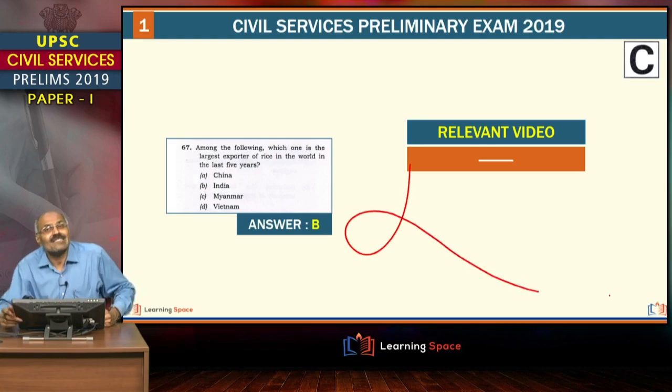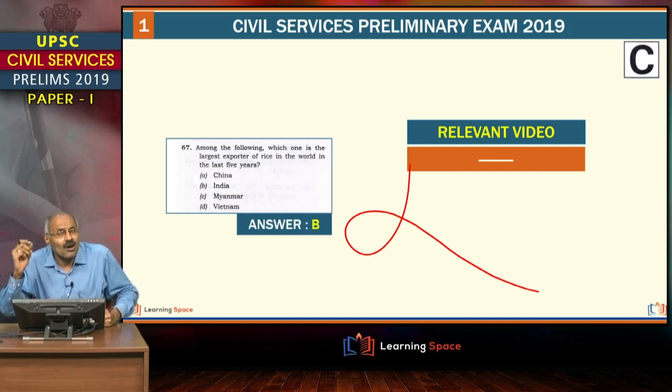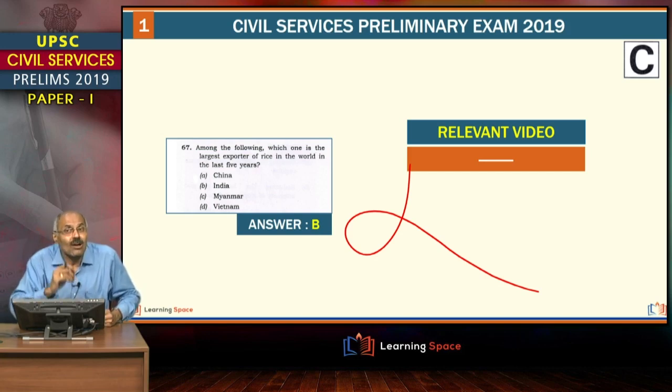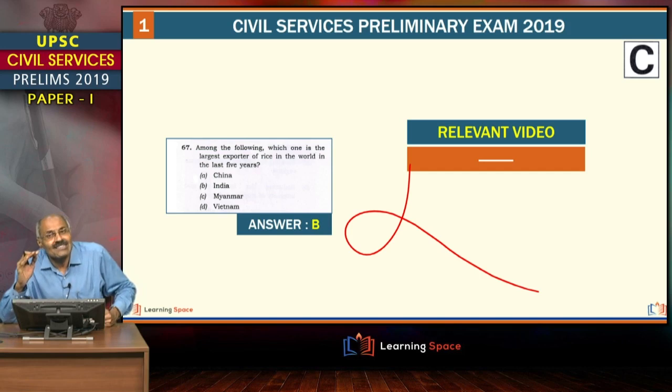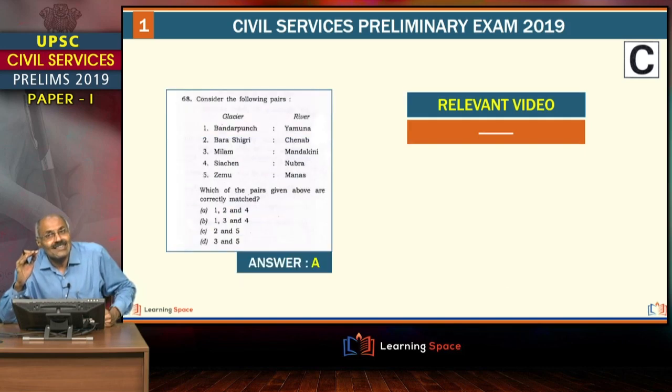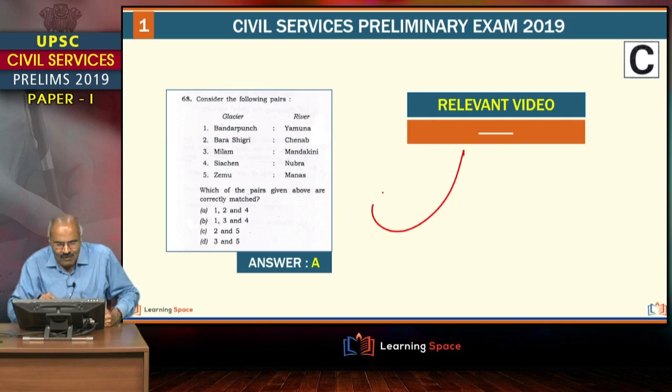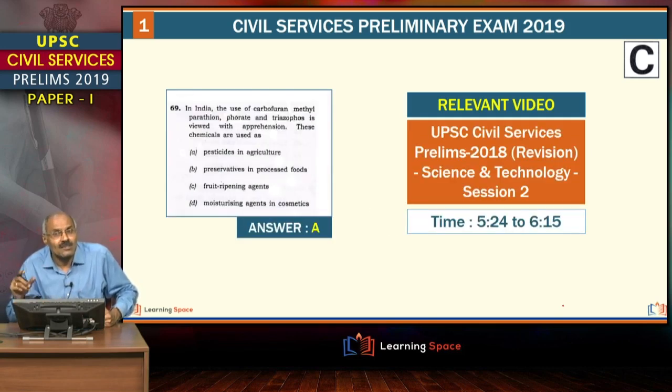This we missed. Friends, we talked about rice, basmati rice as far as India's exports are concerned, but somehow I missed the point to explain you that India is the largest exporter of rice, right? And such type of things we will be cautious in future, and this pertains to geography we have not taught.